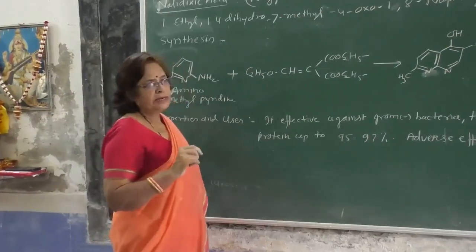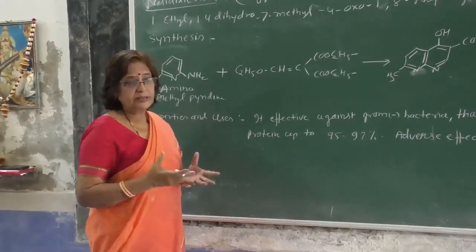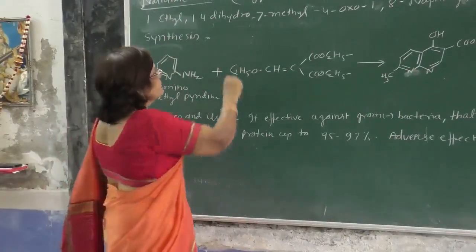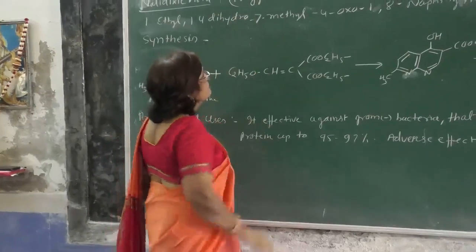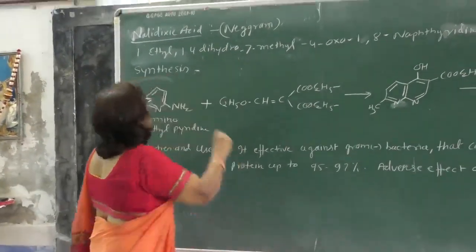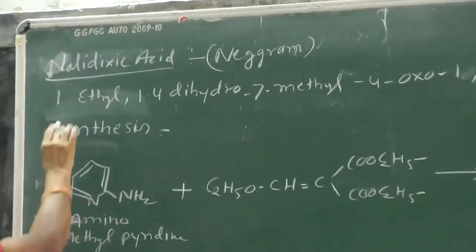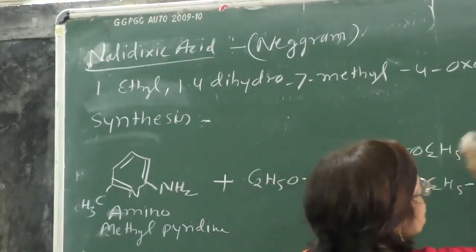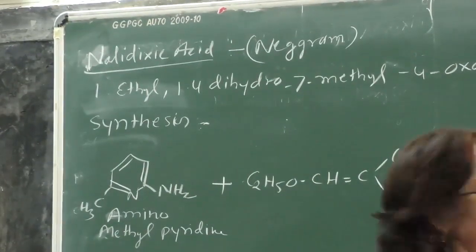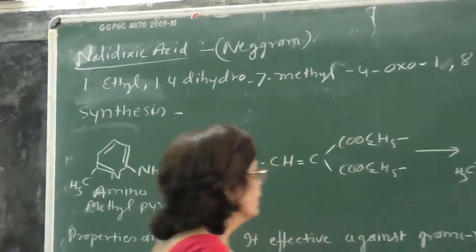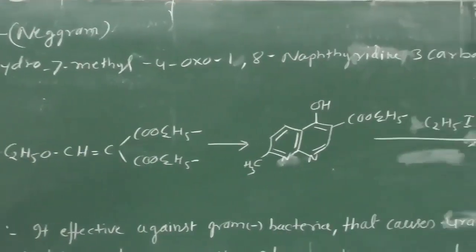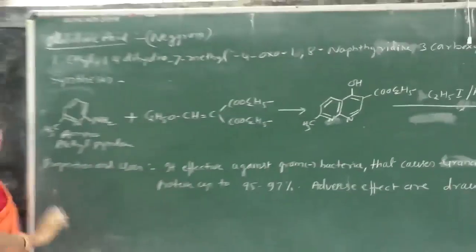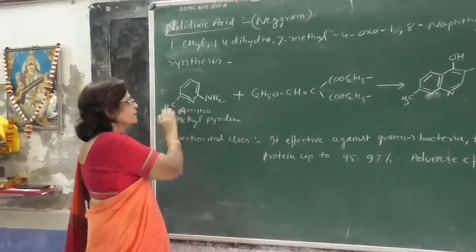The third medicine which we are using as an antibacterial drug is nalidixic acid. Nalidixic acid, its trade name is Negram, and the chemical name of this compound is 1-ethyl 1,4-dihydro 7-methyl 4-oxo 1,8-naphthyridine 3-carboxylic acid. This medicine is synthesized by using methyl aminomethyl pyridine.